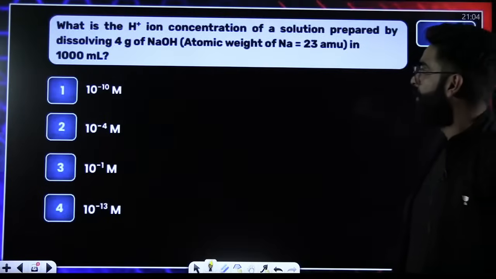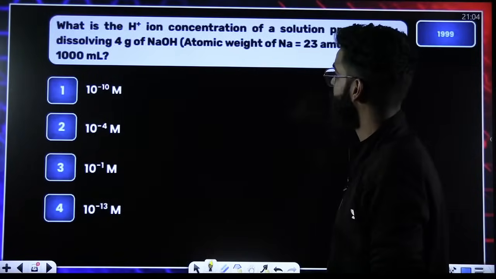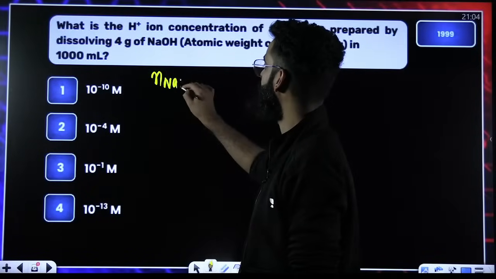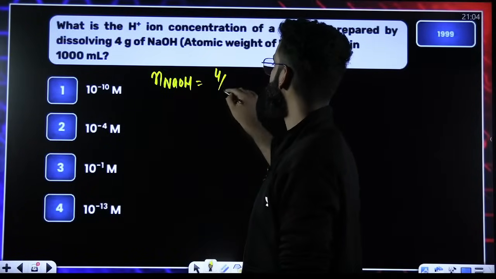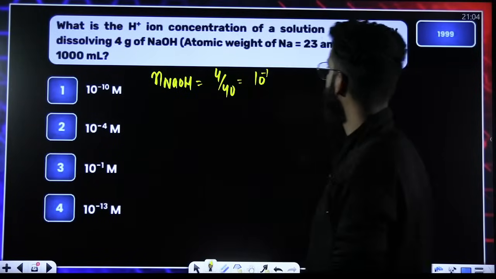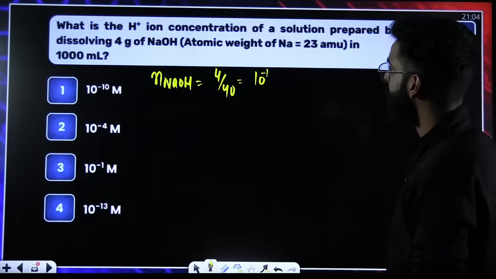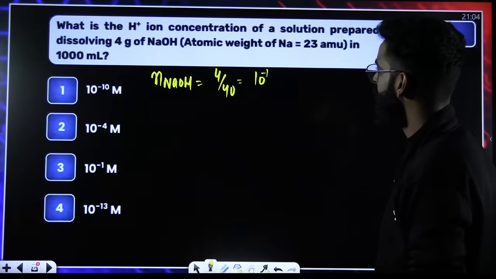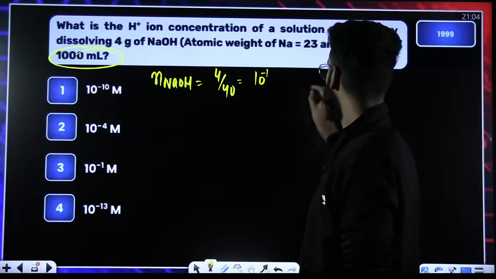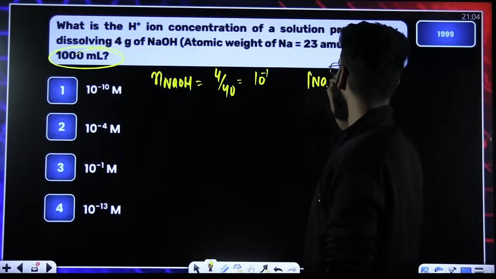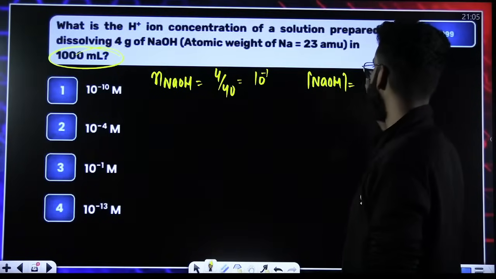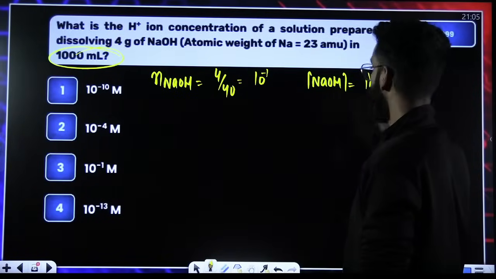What is the H positive ion concentration of the solution prepared by dissolving 4 grams of NaOH? So how many moles of NaOH do we have? Given mass of NaOH divided by molar mass of NaOH, that is 1 by 10, 10 raised to minus 1. So these many moles of NaOH. What is the volume of the solution? 1000 ml, that means 1 liter. So the concentration of NaOH means moles of NaOH divided by volume in liter. It comes out to be 10 raised to minus 1 molar.